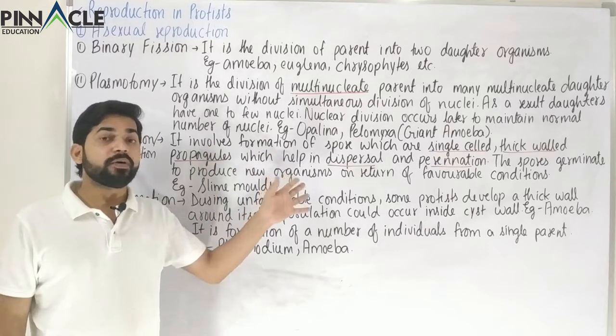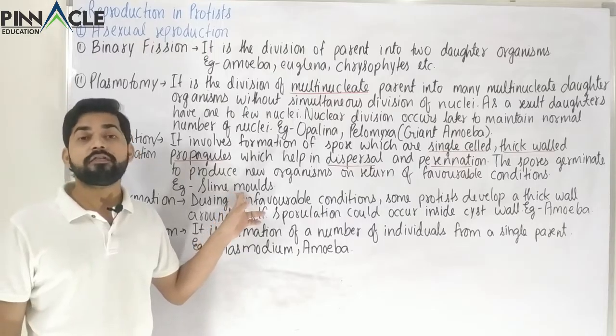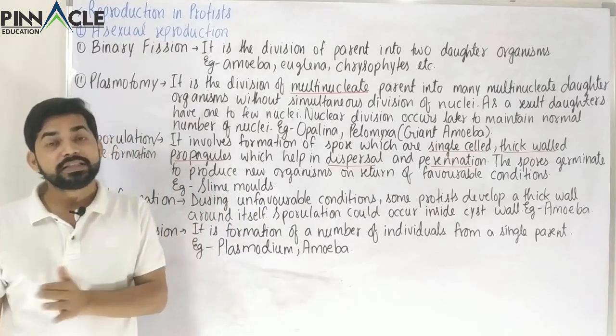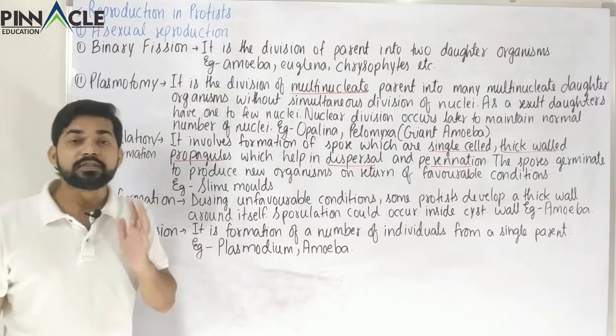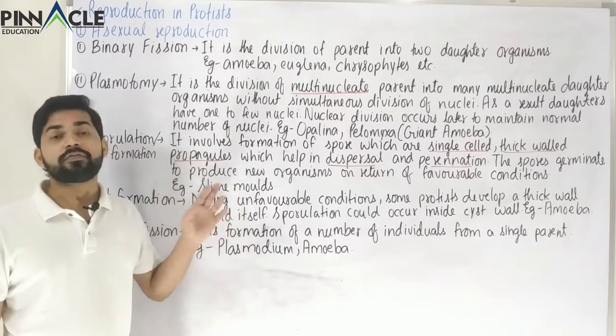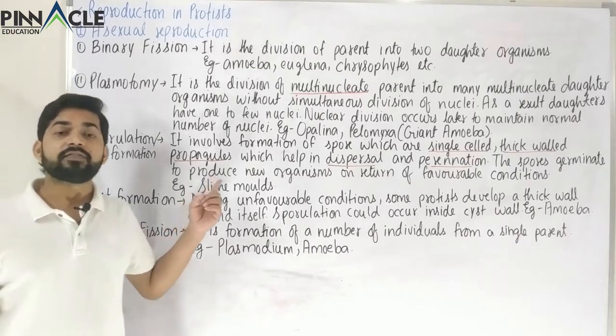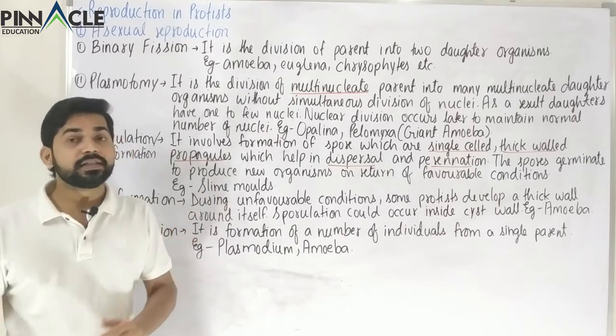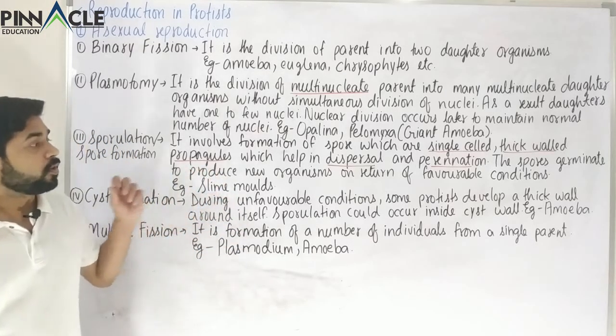And why are these forming spores? Because these are the ancestor of fungi. So in fungi we are going to study at least 5 to 7 types of spores. So normally these are the ancestor of fungi, so obviously these will have properties similar to fungi. So this is about the spores.